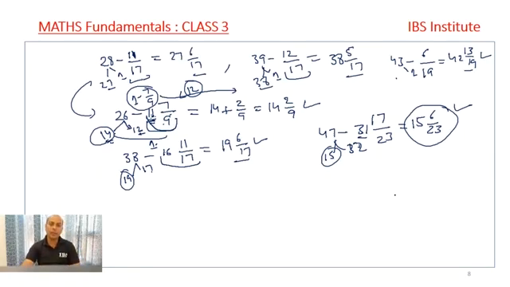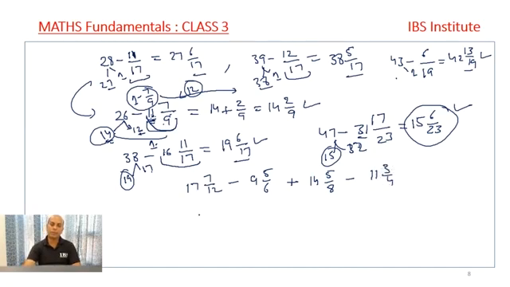Clear? Like if I give you one question, say it is given that 17 7 by 12 minus 9 5 by 6 plus 14 5 by 8 minus 11 3 by 4, right?